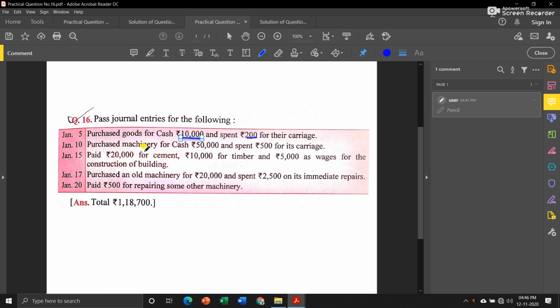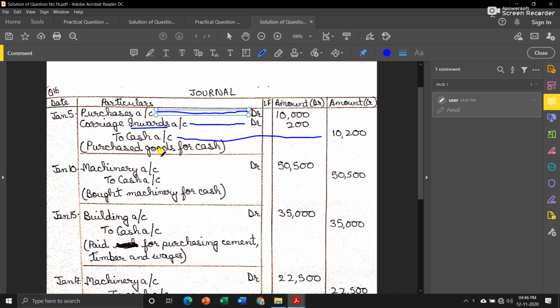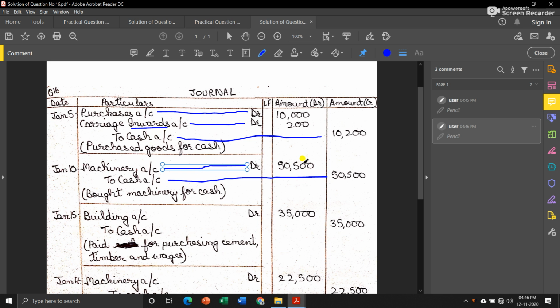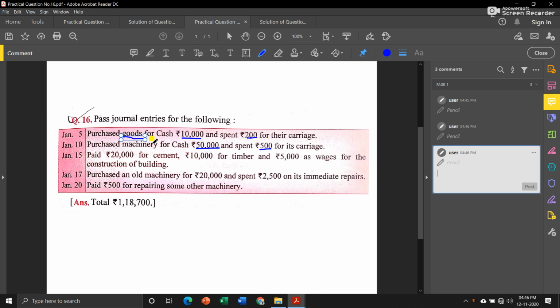Then next is purchase machinery for cash rupees 50,000 and spent 500 for its carriage. Now this time the machinery is an asset, so this 500 paid for carriage will be considered as capital expenditure, and we will add it to 50,000. So the journal entry will be machinery came inside the business and cash went out from the business, so we will write 50,500 all together. Remember, in the first transaction we purchased goods, it is a current asset. Okay, then machinery is a fixed asset, so that's why we added 500 with this 50,000.